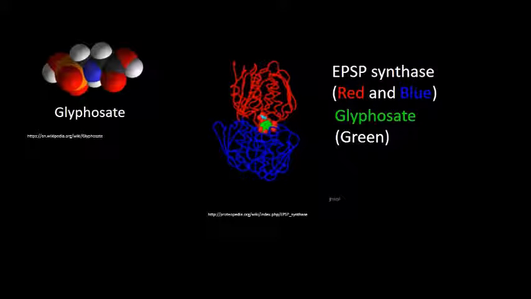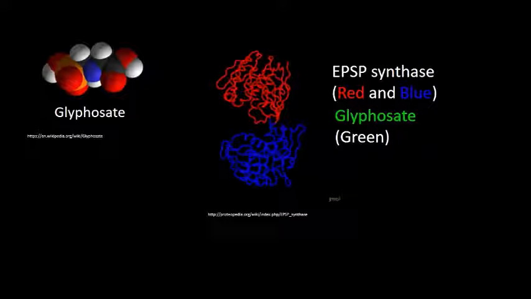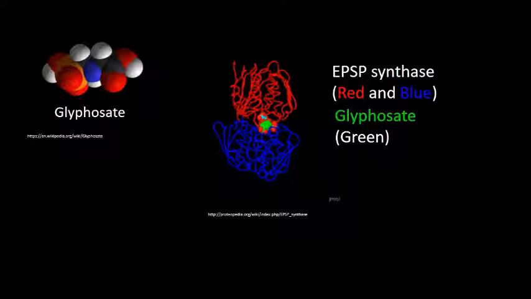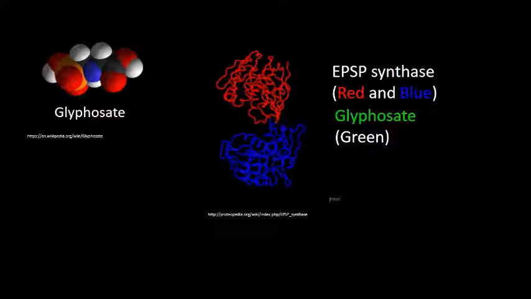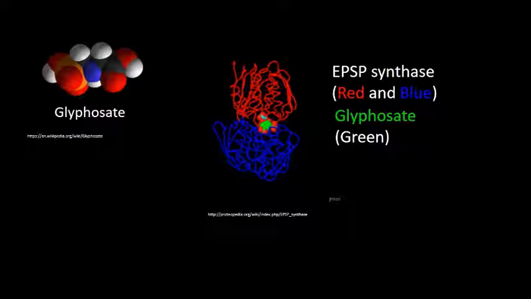When glyphosate is added, it occupies one of the binding sites, blocking the amino acid synthesis in the plant, no longer allowing it to produce the necessary amino acids. This eventually kills the plant by halting the production of proteins.